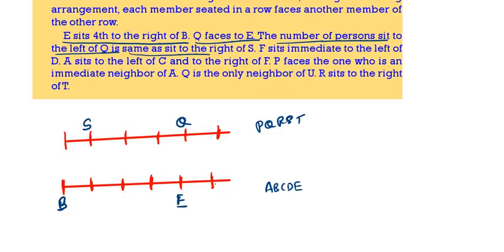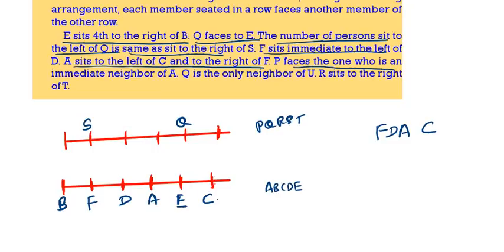Then F is on the immediate left of D. A is sitting to the left of C and right of F. That means we will get F, D, A, C. This is the arrangement. P faces the one who is the immediate neighbor of A.